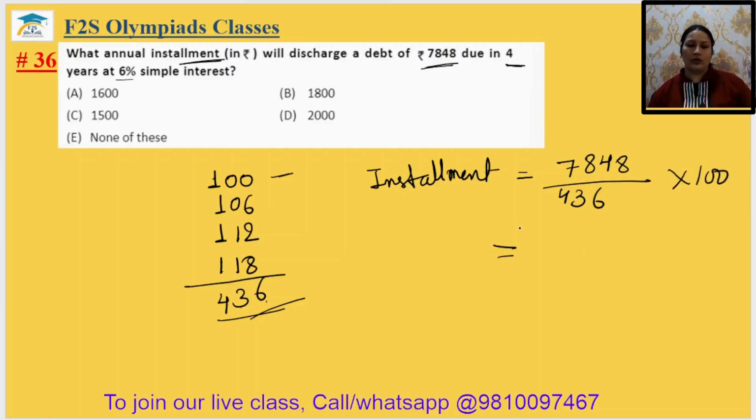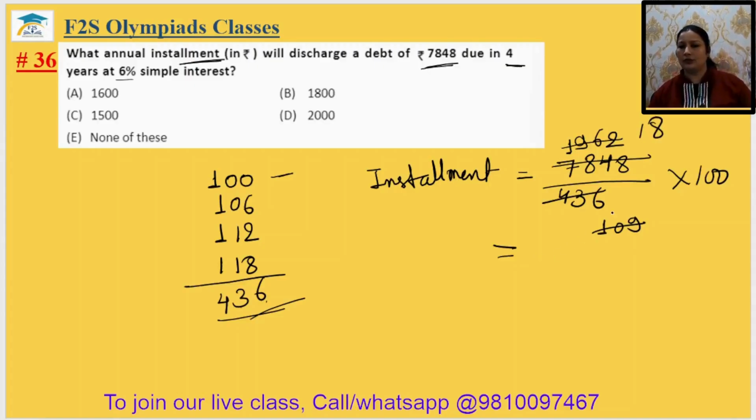When you reduce it, it will be divided by 18.